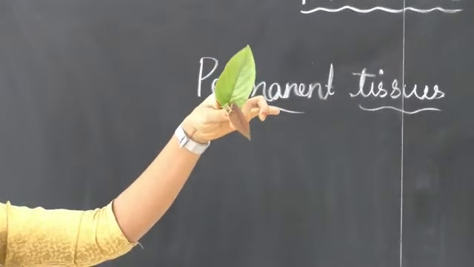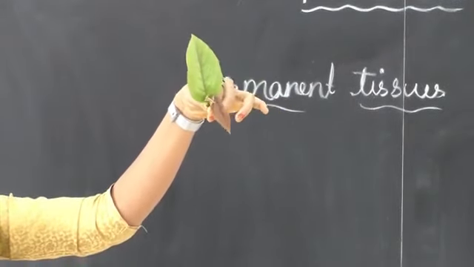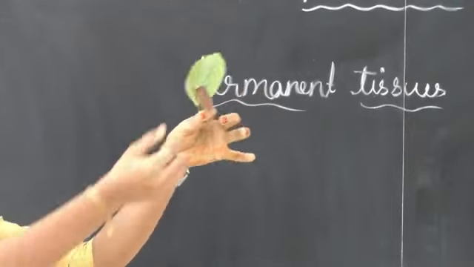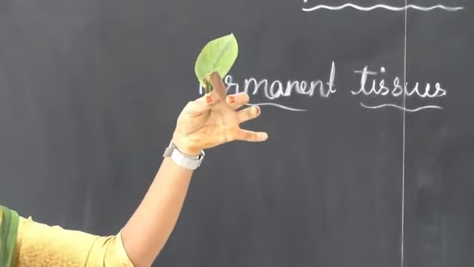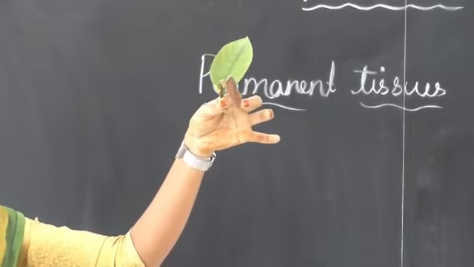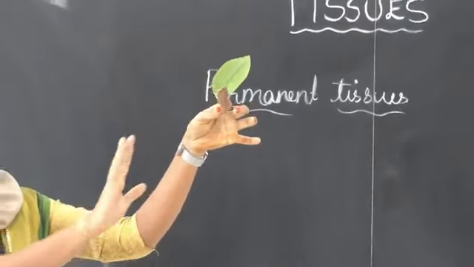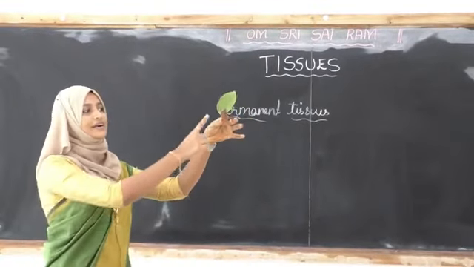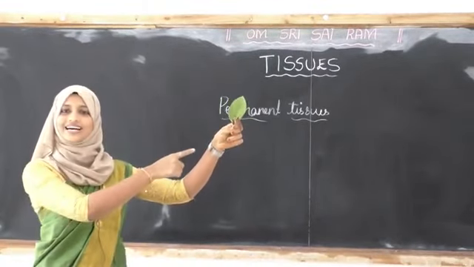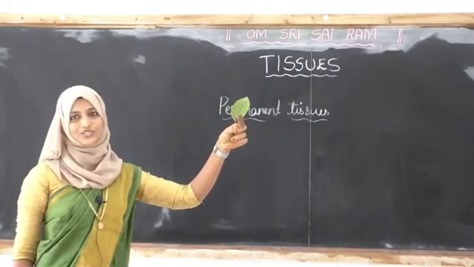So what can you say, whether it has permanent tissue or meristematic tissue? See here, we can see the color difference. In some plants we can see color differentiation in meristematic tissue, but in all it is not there. So color is not at all an important point here. But what is your answer, whether it has permanent or meristematic tissue?